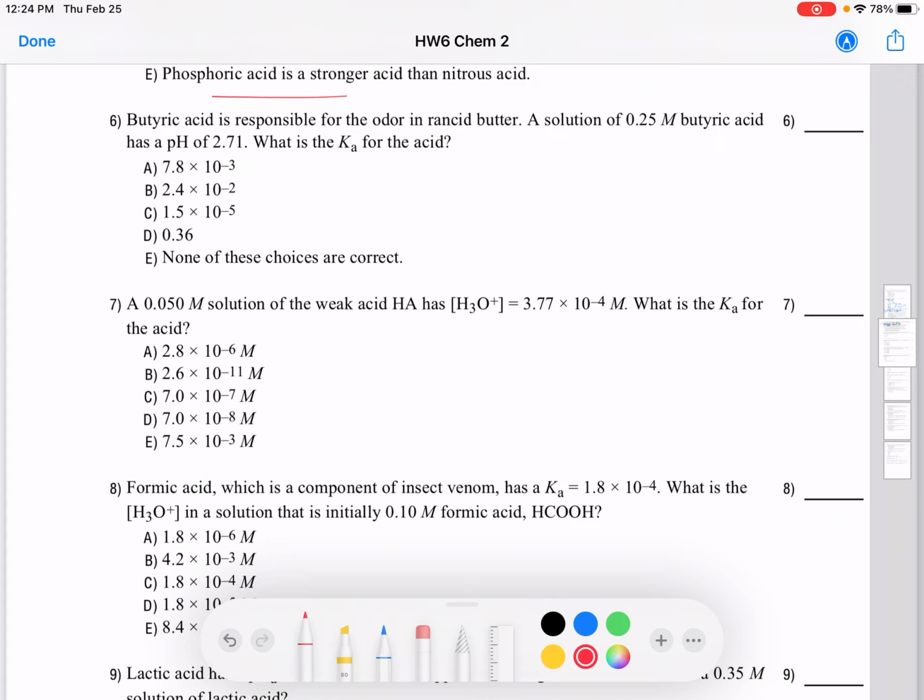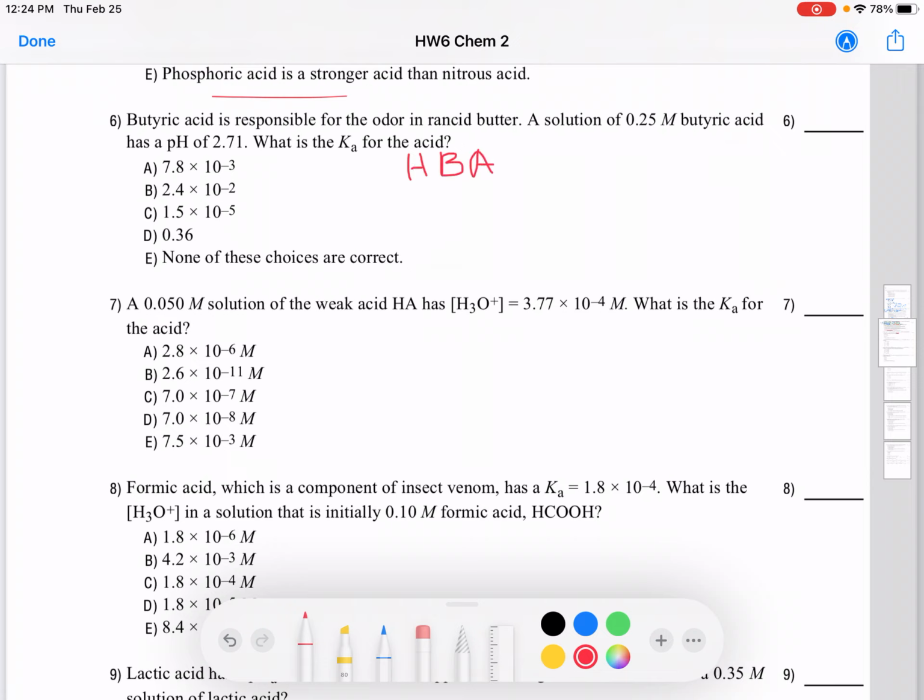Okay, so how do we approach this one? We want to find out the Ka. The first thing is you're going to write down the equation of a weak acid, how it reacts in water. Let's consider our butyric acid as HBA.